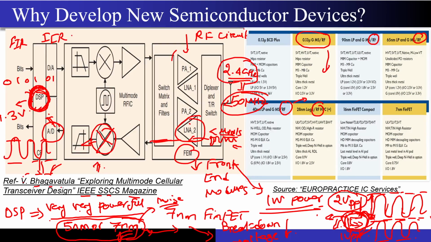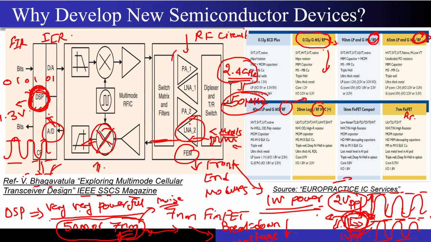So that's why there exist certain RF processes. You can see those names in the PDK itself, RF and RF, right? In 7 nanometer FinFET, there is no RF written over here, right? So that's why certain PDKs exist which are actually optimized for the RF operation, and you can see them in the Europractice IC services website, whose link I have already given in the previous slide, right?